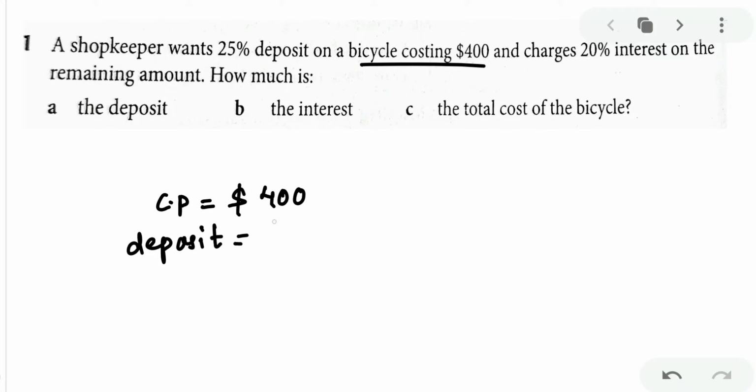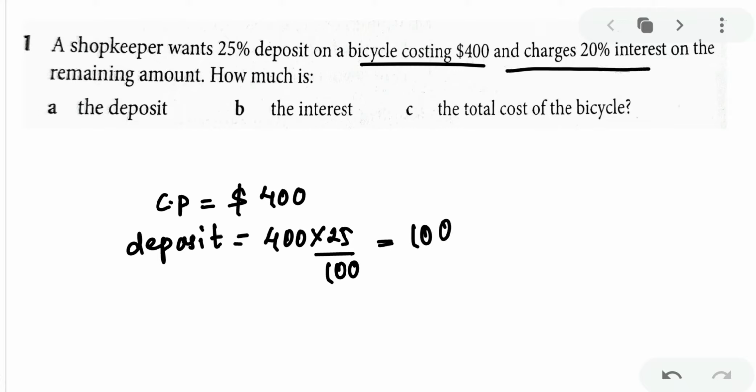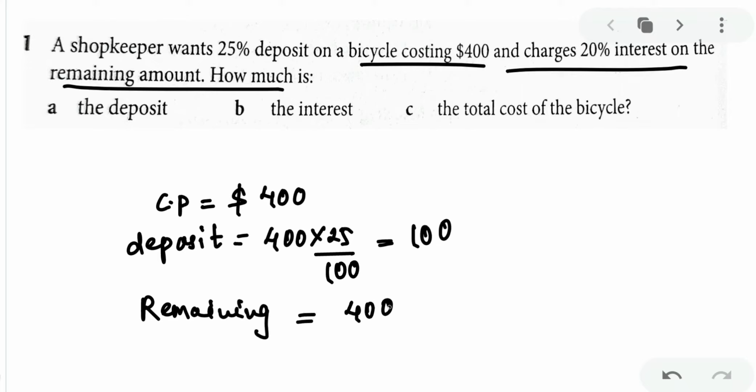So deposit will be 400 into 25 upon 100. That is you're finding 25% of 400. That is 100. Got the point? And charges 20% interest on the remaining amount. Now what is remaining amount? The remaining amount will be 400 minus 100. That will be $300.